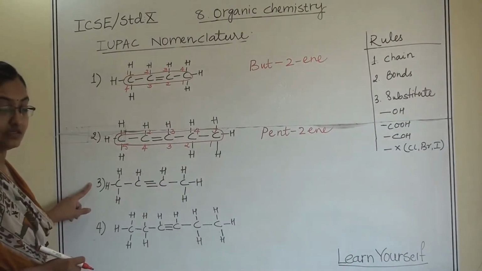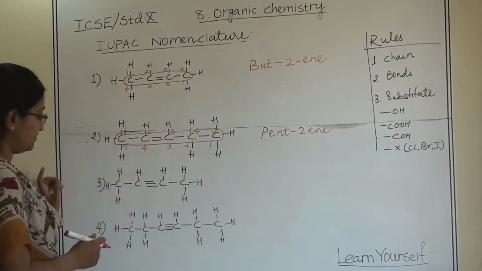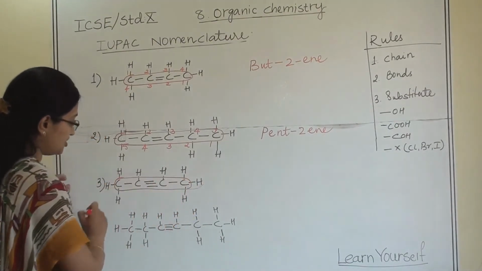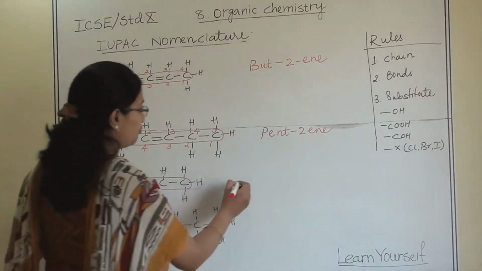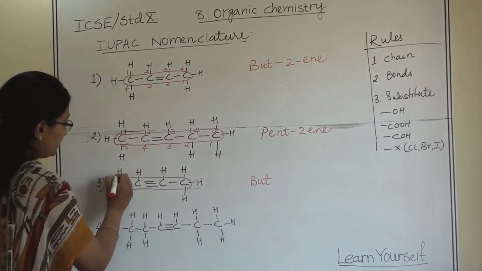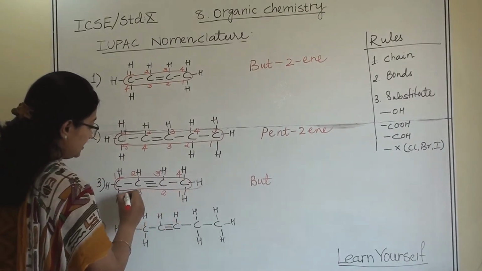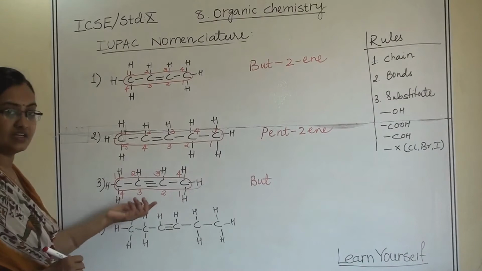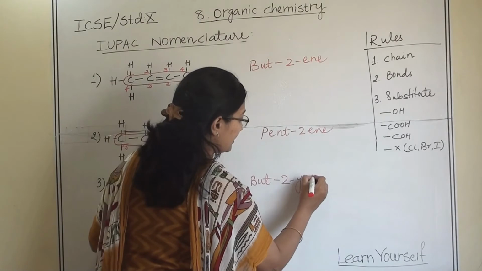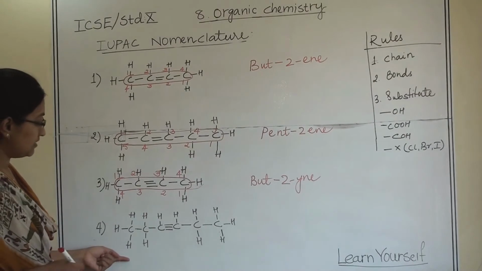Let us understand the third one. In this, which bond is there? Triple bond. Let us see what chain is there. This is our chain. How many carbon atoms are there? 4. So it will be but. Then let us give numbering 1, 2, 3, 4, and 1, 2, 3, 4. Obviously it is in the middle, so it will be 2. 2-yne or 2-butyne.